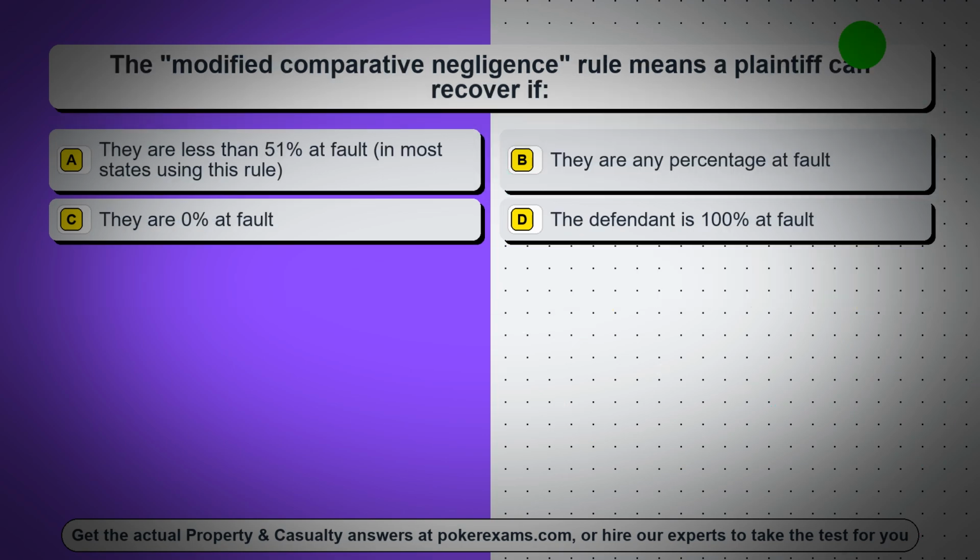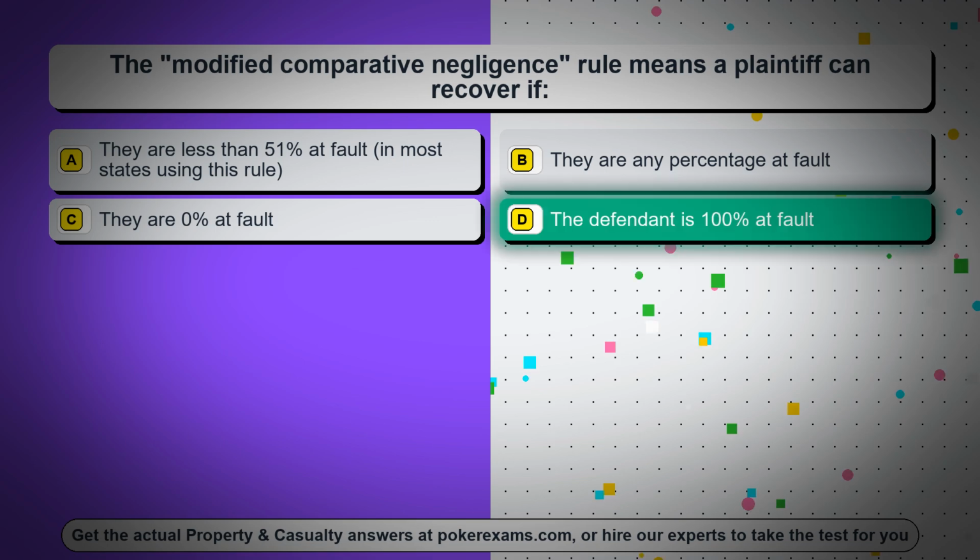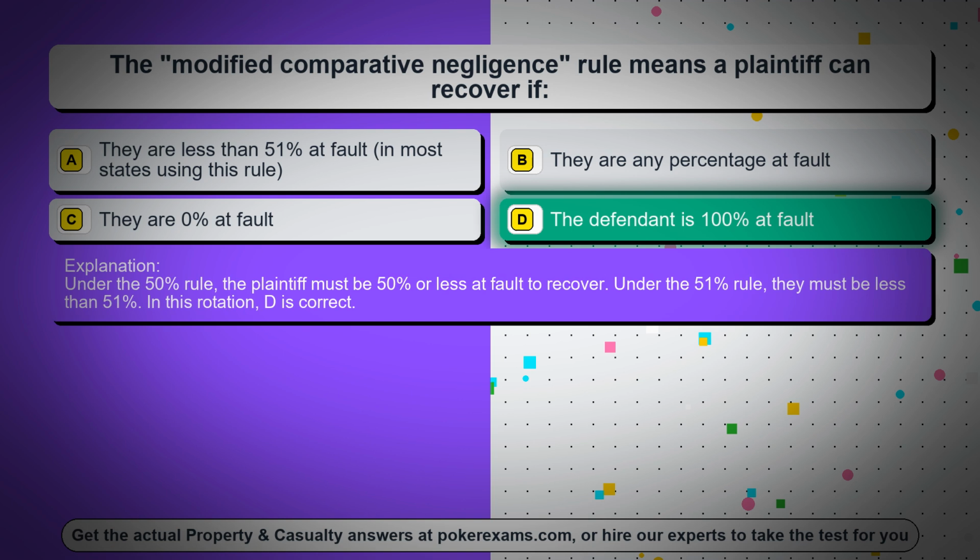Question 16. The modified comparative negligence rule means a plaintiff can recover if, option A, they are less than 51% at fault, in most states using this rule, option B, they are any percentage at fault, option C, they are 0% at fault, option D, the defendant is 100% at fault. The correct answer is option D, the defendant is 100% at fault. Under the 50% rule, the plaintiff must be 50% or less at fault to recover. Under the 51% rule, they must be less than 51%. In this rotation, D is correct.